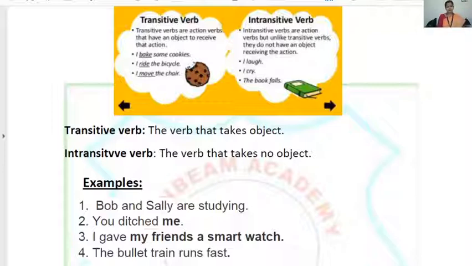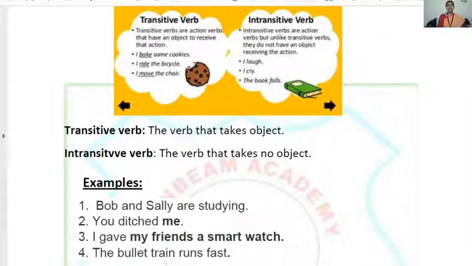Clear? Now look at the second sentence. You dished me. What is the main verb? Dished. Ask the question. Dished what? Did you get the answer? No. Now second question. Dished whom? The answer is me. Got the answer? It is a transitive verb. Only these two questions. Don't forget, I can ask the question with these two words only. What or whom?